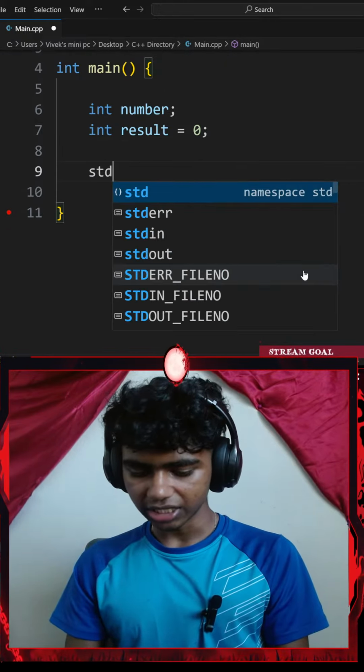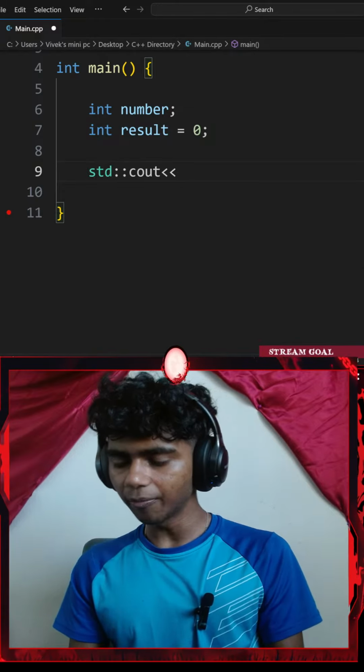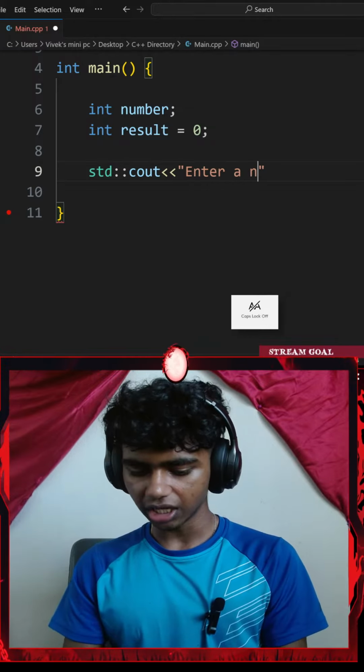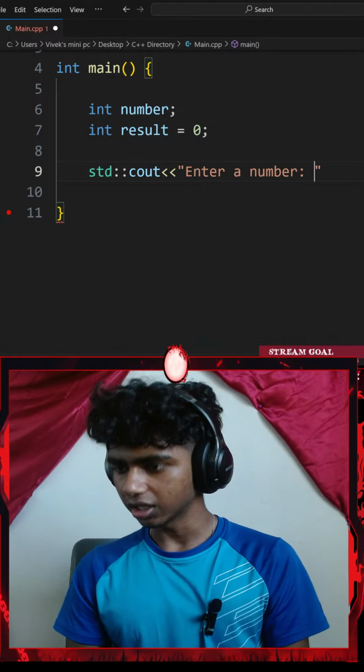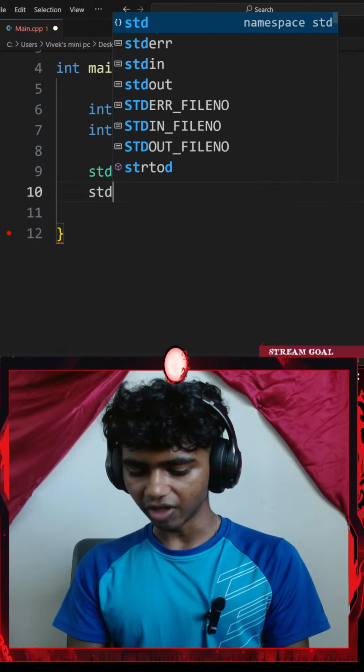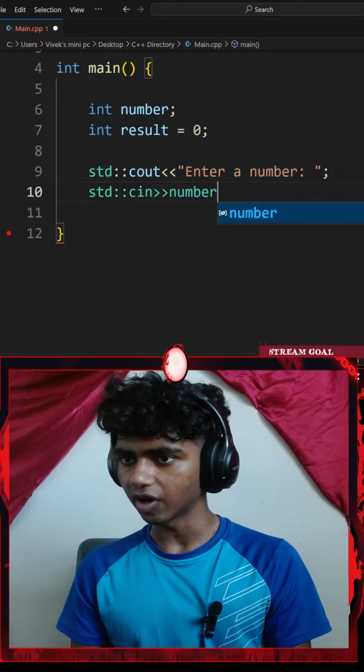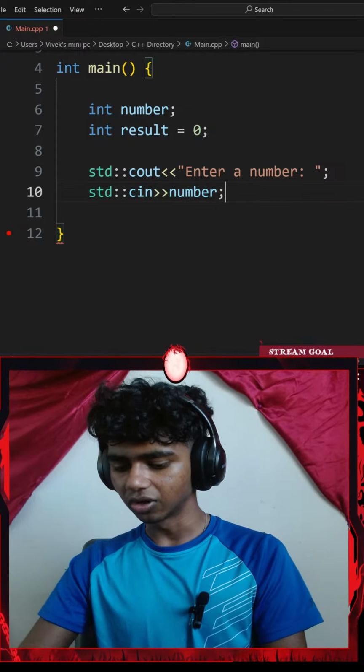Before that, I'll go with a standard console output with an insertion operator. I'm going to be inserting something. Let's insert something like "enter a number". I'll end that with a semicolon and then go with a standard console input with an extraction operator. This is going to be my number variable, and I'll end that with a semicolon as well.